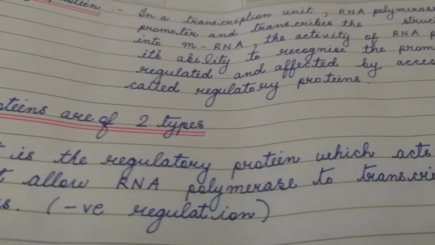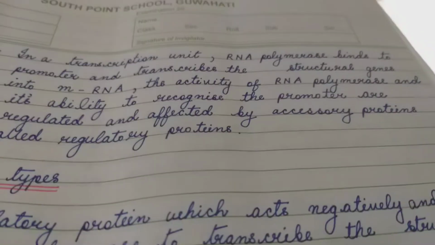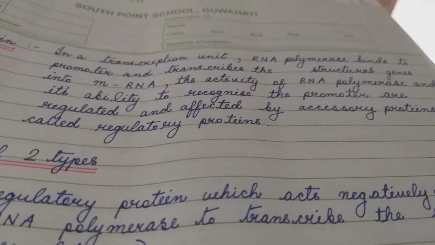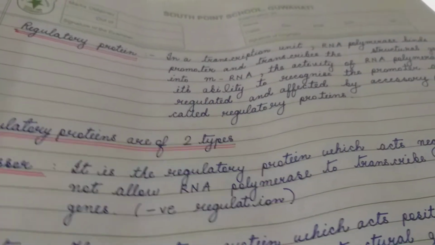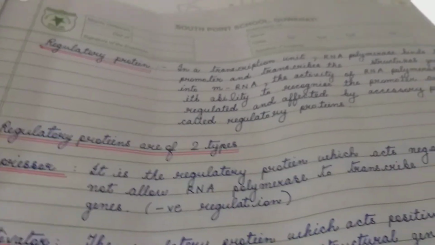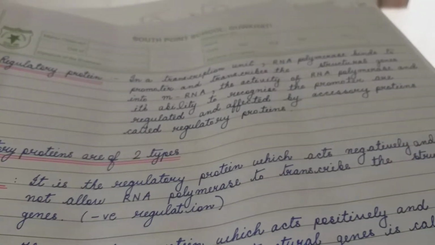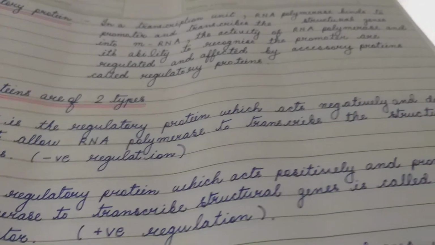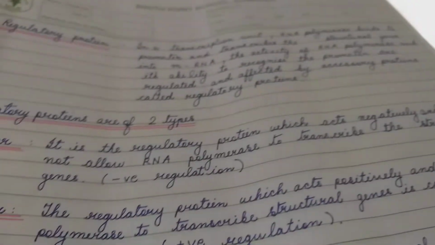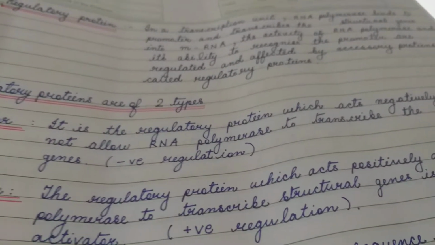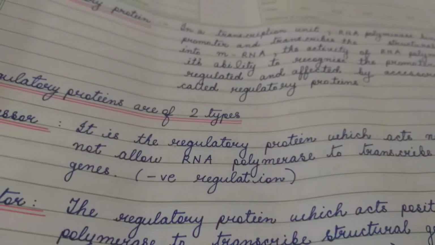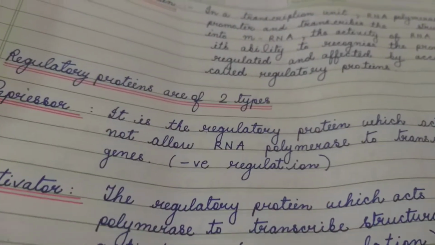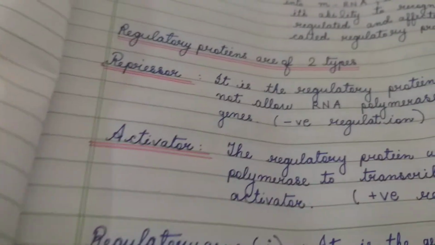RNA polymerase transcribes DNA into RNA and then RNA is translated into proteins. Repressor protein does not allow RNA polymerase to transcribe the structural genes, that means DNA, and does not allow synthesis of polypeptides. This is called negative regulation.